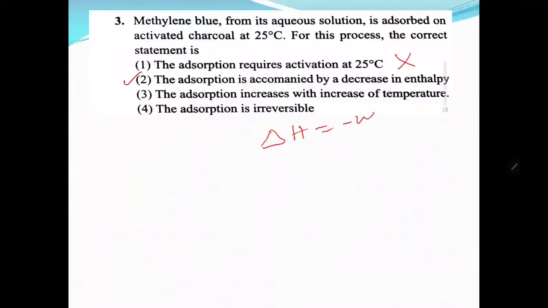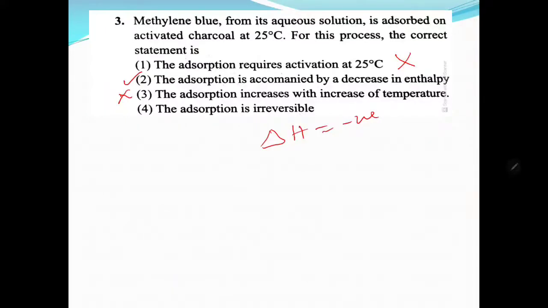For adsorption, it may be physical adsorption or chemical adsorption. "The adsorption increases with increase of temperature." It is a physical adsorption. Therefore, as the temperature increases, physical adsorption decreases. He is saying that it increases. No, it's wrong. It is only correct for chemical adsorption. This is a physical adsorption.